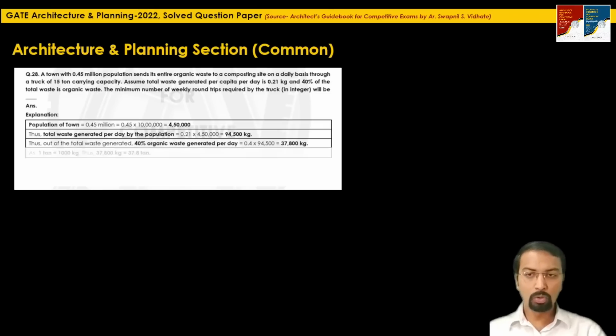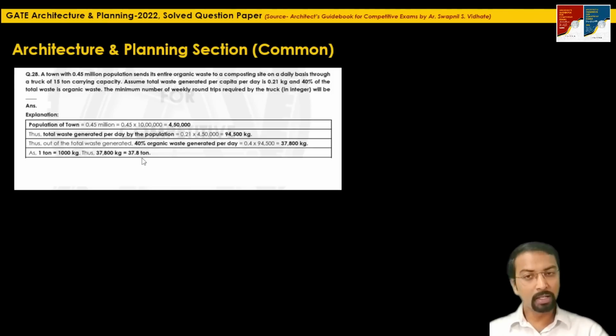Okay, so here, as we know, the conversion factor is 1 ton equal to 1000 kilogram. So this 37,800 kilogram will be 37.8 ton. So this much organic waste we have to send on a daily basis to a composting site. Many of you might have made this mistake: you must have calculated 37.8, multiplied it by 7 days of a week, and then divided by the carrying capacity, where you will get a different answer.